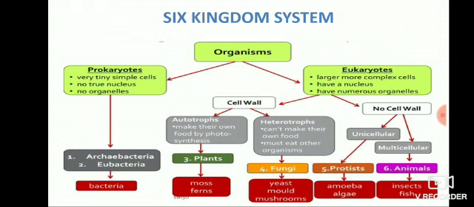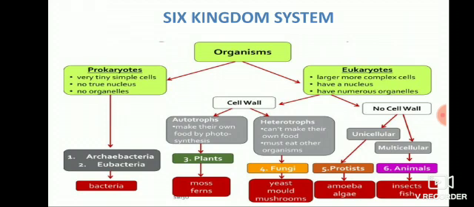So they can withstand extreme conditions. These archaebacteria are thermophiles, halophiles, acidophiles and psychrophiles. These can withstand harsh environments. They can live in higher temperature, higher salinity, higher pH, higher acidity and very cold temperature.